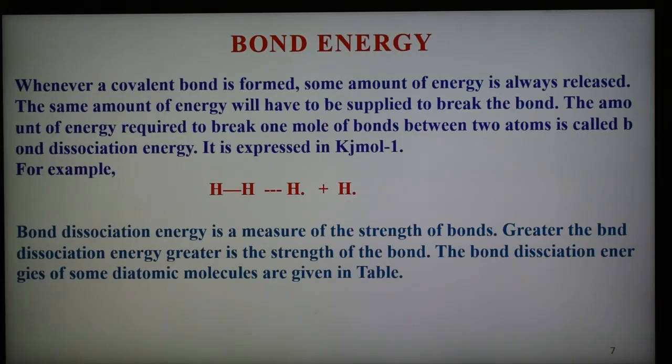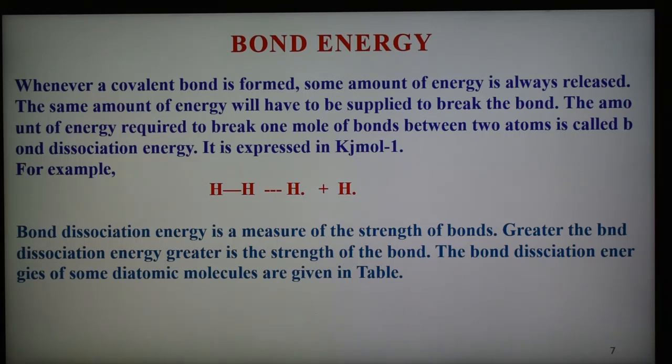Very important. As we know, when a covalent bond is formed, some amount of energy is always released. So there are two types of energy: bond formation energy and bond dissociation energy. Whenever a covalent bond is formed, energy is released, and energy is required to break the bond. The amount of energy required to break 1 mole of the bond between two atoms is known as bond dissociation energy, and it is expressed in kilojoules per mole or kilocalories per mole.